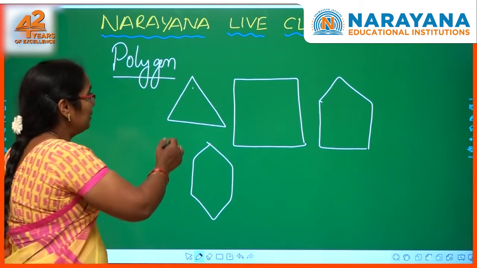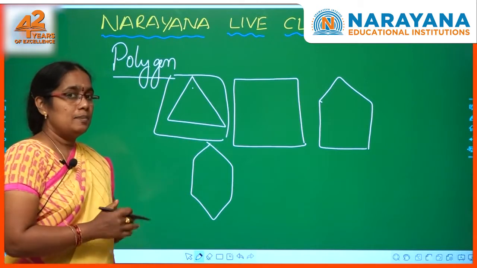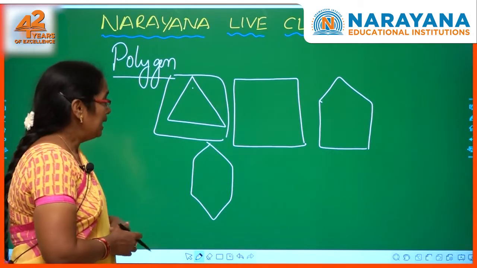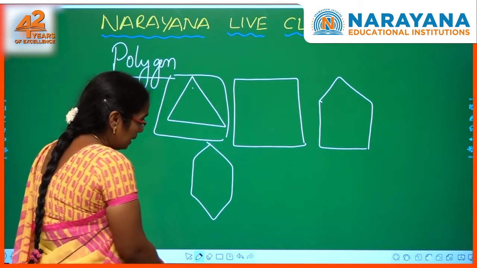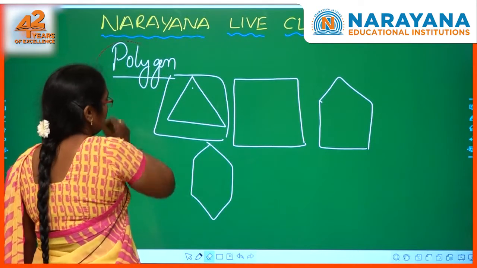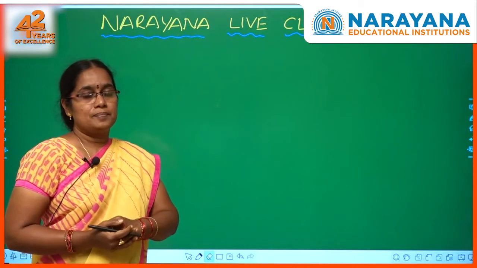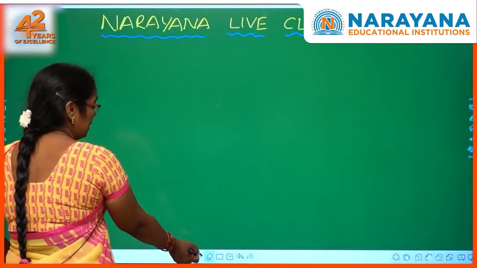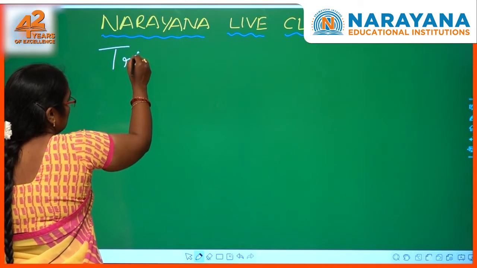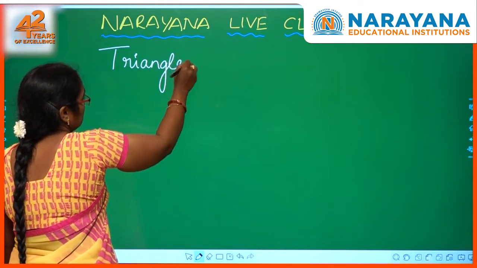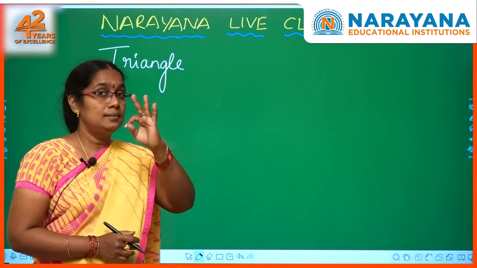Triangle. Look at this figure. This is called a triangle, isn't it? I am going to explain to you about the triangle today. Now, in a triangle, how many sides are there? There are 3 sides. So, a polygon with 3 sides, a 3-sided figure, is called a triangle. So, what is a triangle? Triangle means it is a polygon with 3 sides.